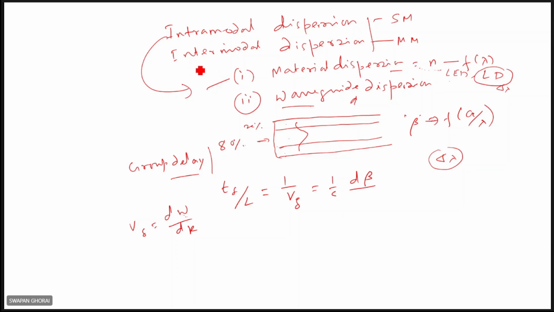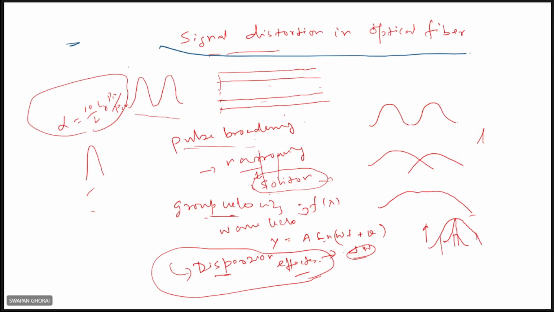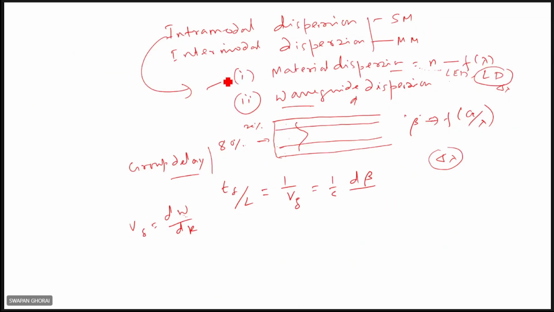What I mentioned just now, the group velocity is a function of lambda, so the velocity will be different for different spectral components. That will result in the dispersion effect. So this dispersion can be intermodal or intramodal.